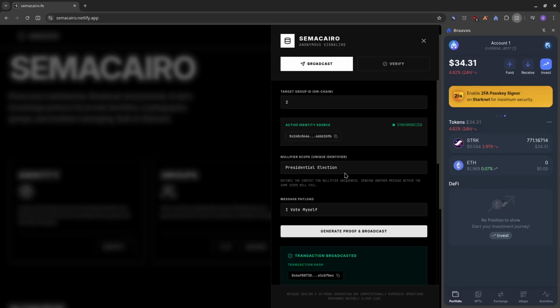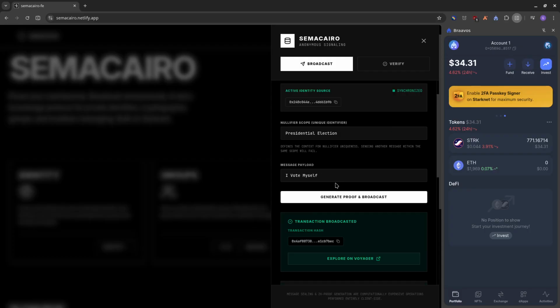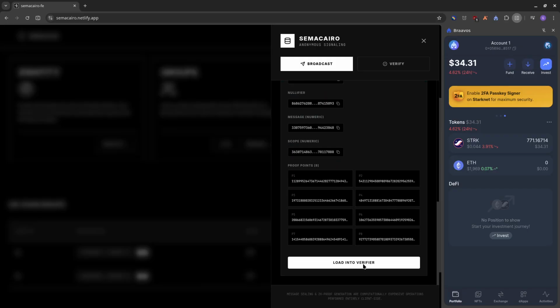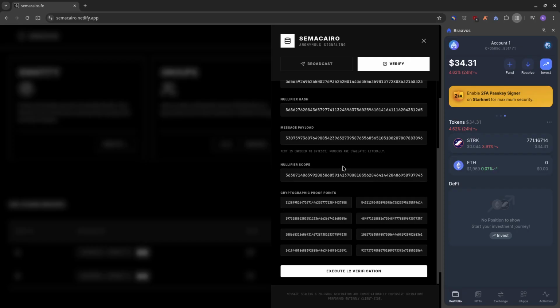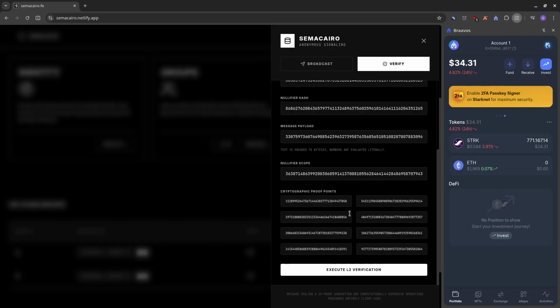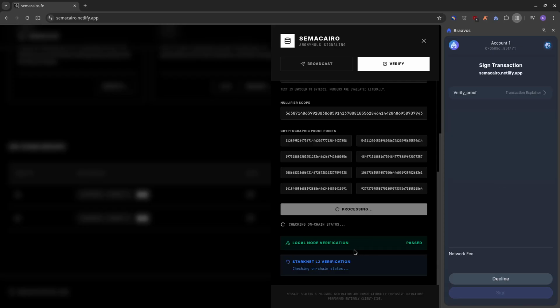So I could now say I want to verify that I've actually sent this message. So I can just do load into verifier. It automatically populates the verify section, and this also tries to verify.